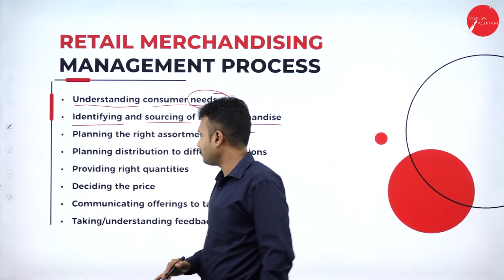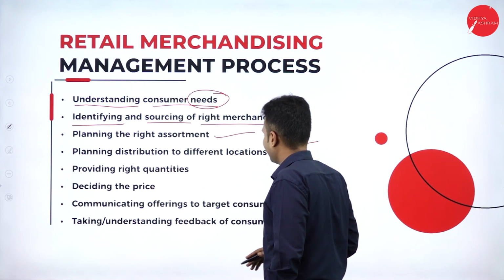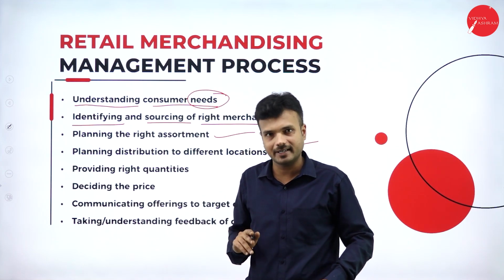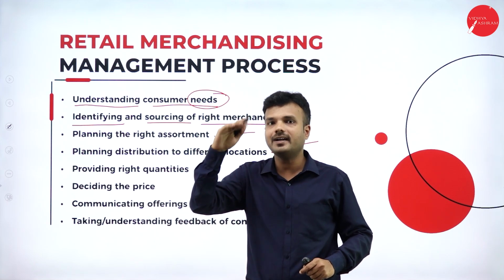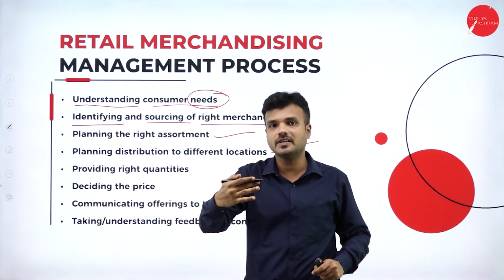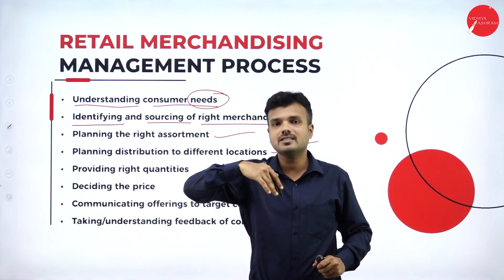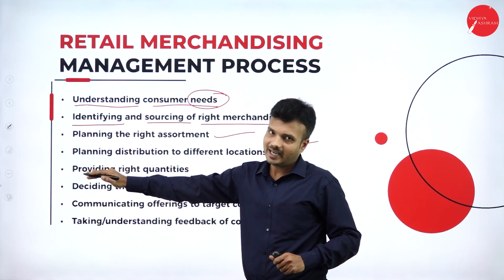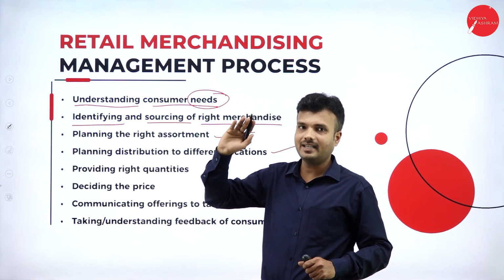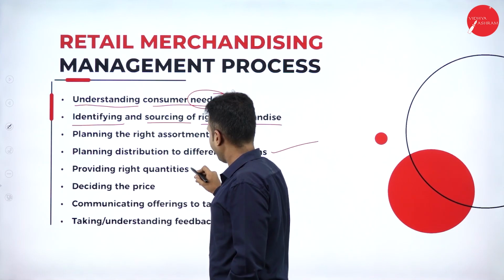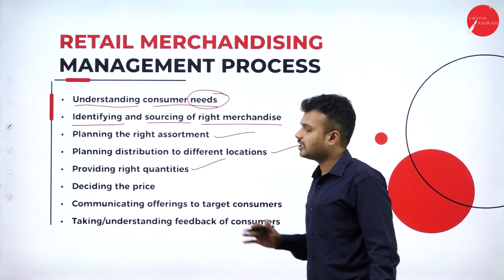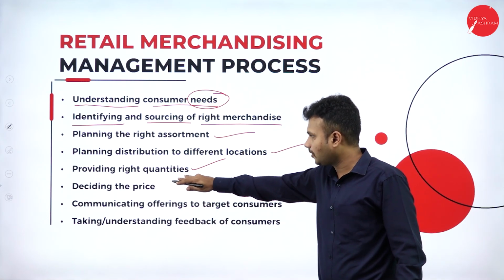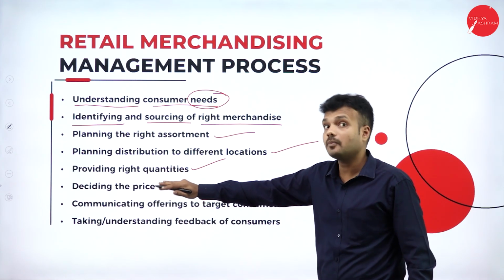And after that, the next step is planning distribution to the different locations. Not only is manufacturing the shampoo important, not only is marketing important, not only is advertising important, but also facilitating the customers by providing the transportation or the logistic facility to reach all the places in the particular geographical location. It must reach all the customers, which means the product must be made available to all the customers in the right quantity. So not only transportation of the product, not only making the product available is important, but making the product available in the right quantity.